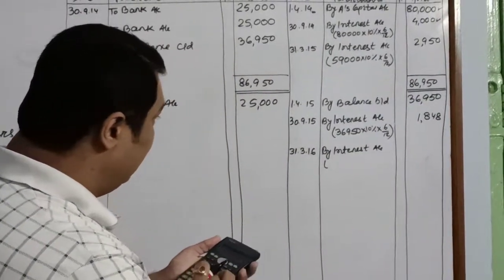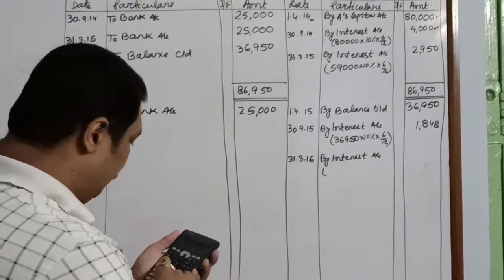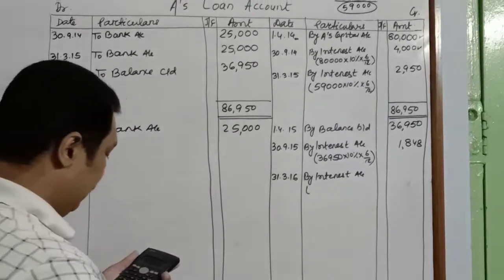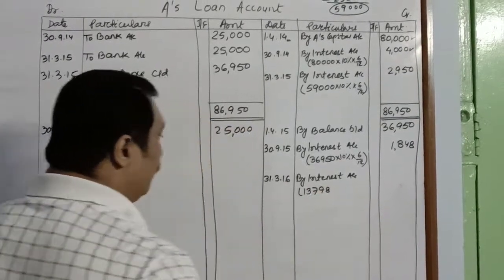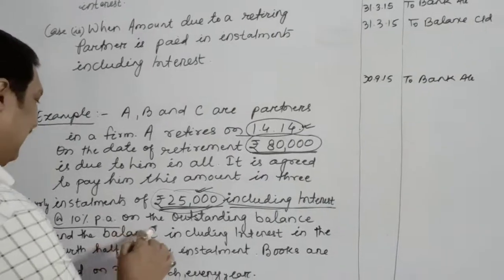36,950 plus 1848 minus 25,000, which was my third installment. The balance left is 13,798. If you read the question carefully, it is written that